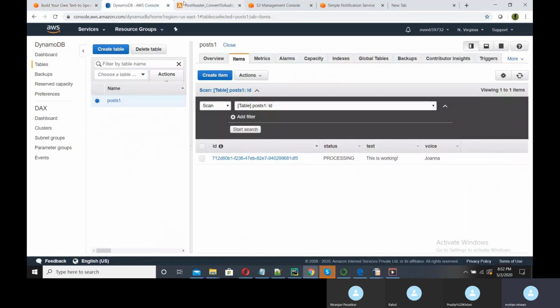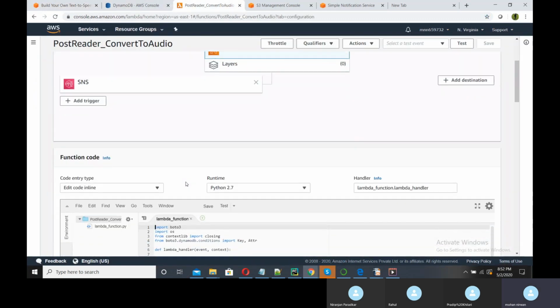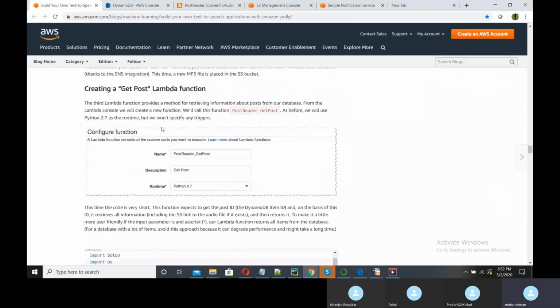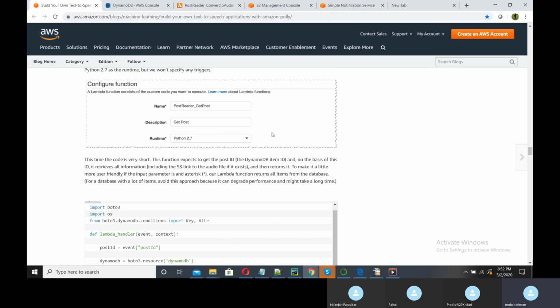Okay, because there is an input SNS stream, it is required, the text, we can't test this particular function here, so it will directly run while execution. We will now create our third and last, get post. So this particular function will get the mp3 file from the S3 bucket, and it will provide and play the audio.